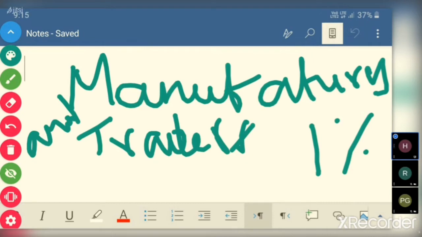So manufacturers and traders, on the sale price, on the output price, 1% if they collect. So 100 rupees is the sale price or supply price. On that 1%, so 101 will be the output value. Of that, 1 rupee they remit to the government. That's done. So this is composite tax. On output, the percentage is just 1%.